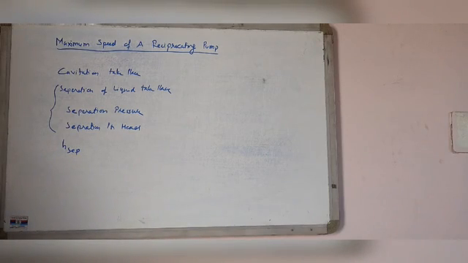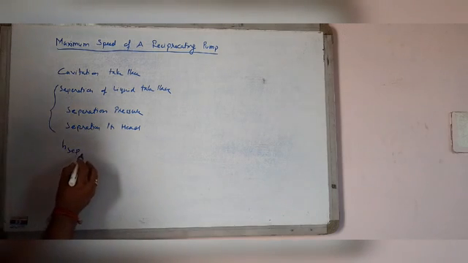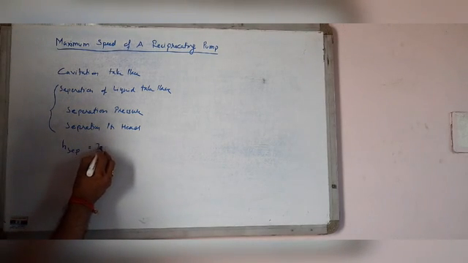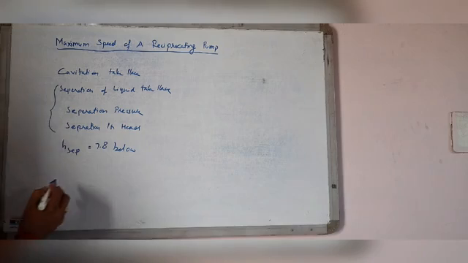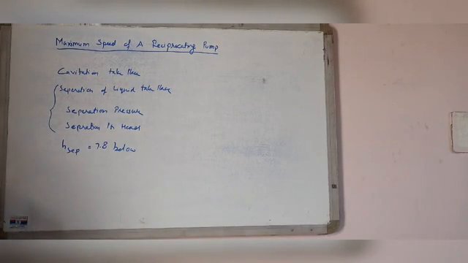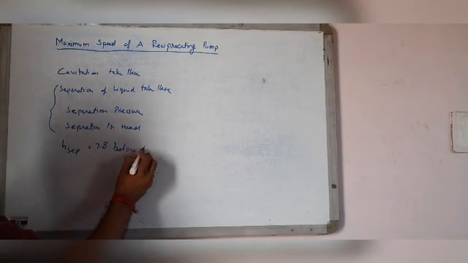For water, the limiting value of separation pressure head is 7.8 m below atmospheric pressure head.